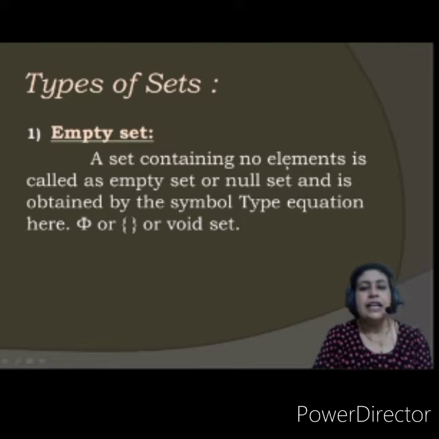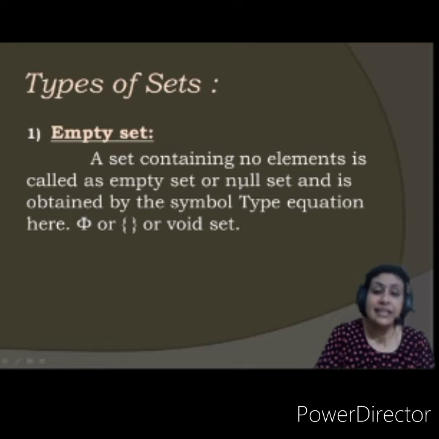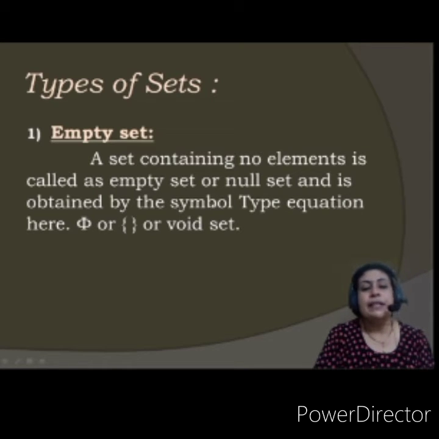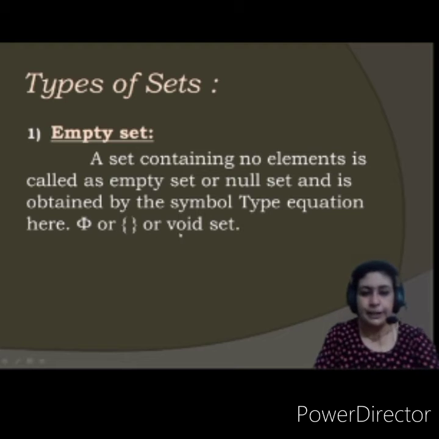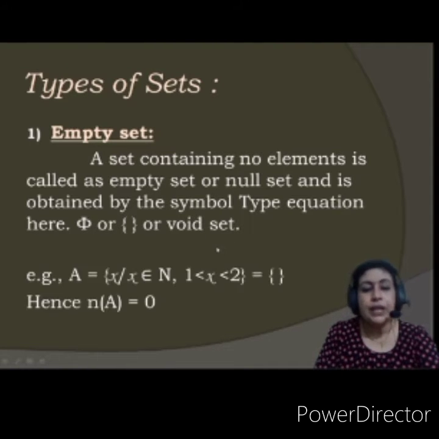See, a set containing no elements is called an empty set, or it is also called a null set, and is denoted by the symbol phi. This symbol is called phi. For empty set it is written like this, or it is just the curly brackets open and closed without any object in it, or it is also called a void set.